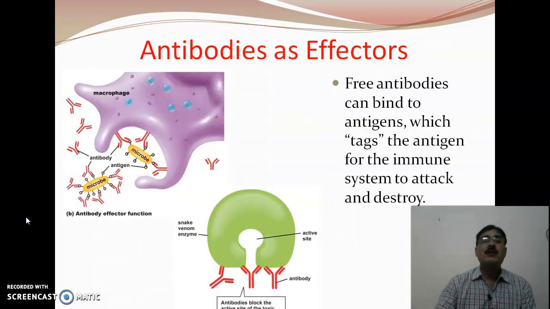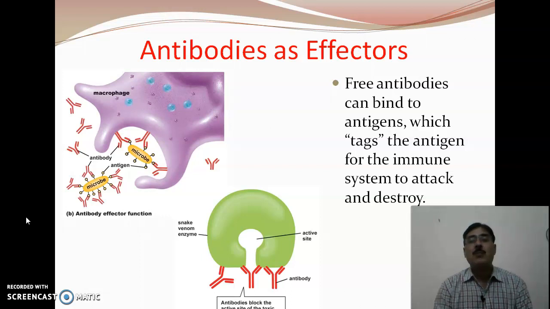The second one is antibodies as effectors. The free antibodies which are present in our blood sera can bind to antigen, which tags the antigen for the immune system to attack and destroy. So here the antibodies are functioning as effectors.